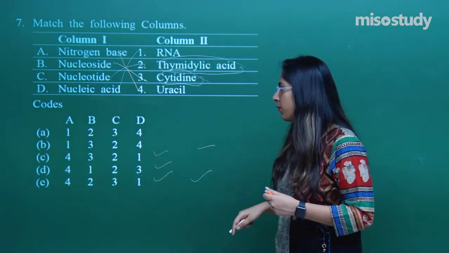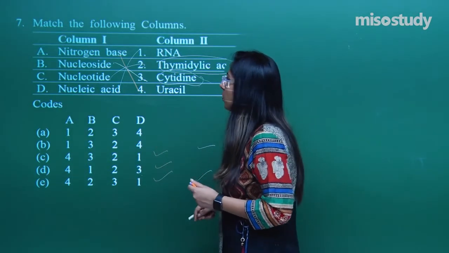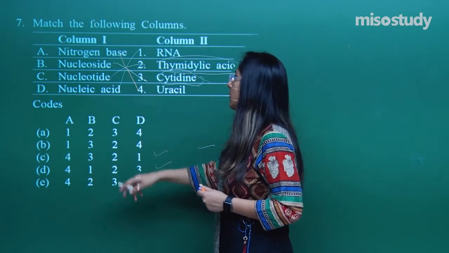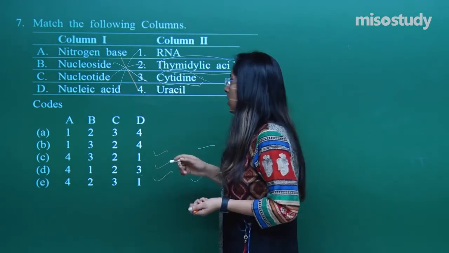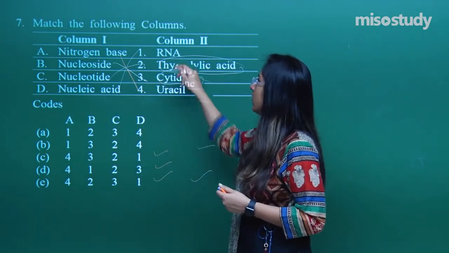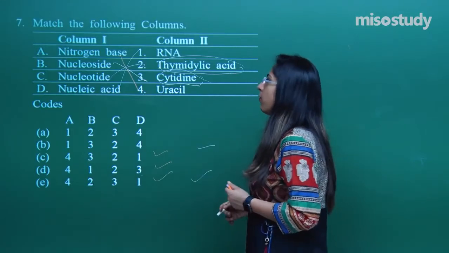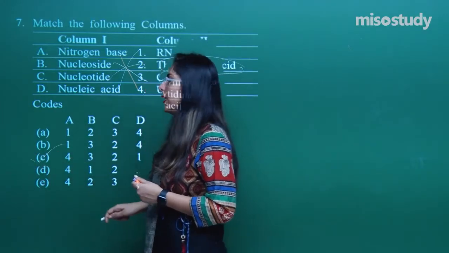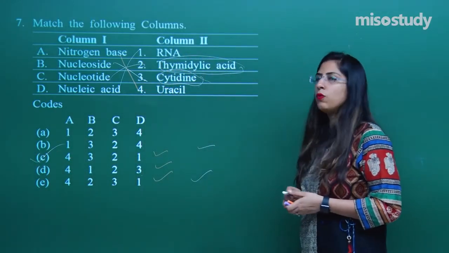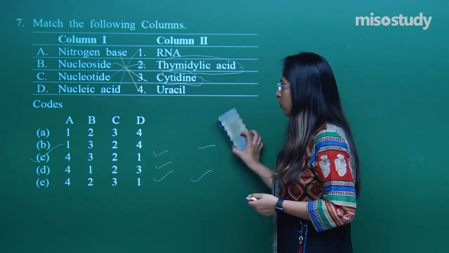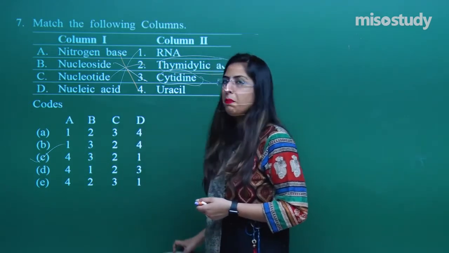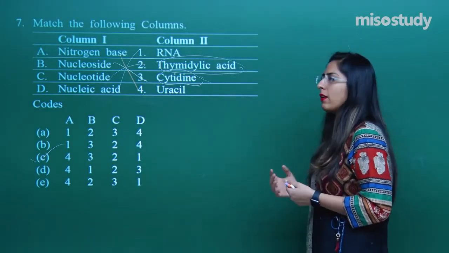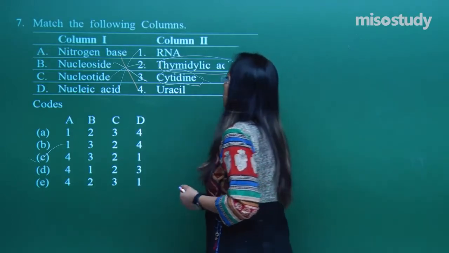So, let us look at the option. For A, the 4th one is there, right. For B, the 3rd one is the correct one. For C, the 2nd is there, thymidylic acid, this is also correct. For D, the nucleic acid, the RNA is there, so that is the correct option. That means option C is correct. We do not have to move towards option E. For the confusion, I have added option E, though they normally ask only 4 options. But this is just for practice, that is why I have given 5 options.